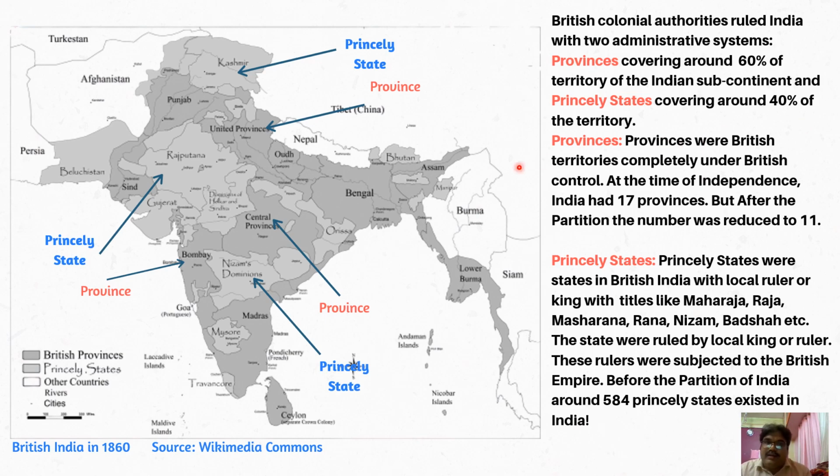So the majority of members of the Constituent Assembly came from the provinces, that is, these bigger provinces, and members of the princely states were never elected. They were just nominated by the heads of that particular princely state. So this is administrative India.